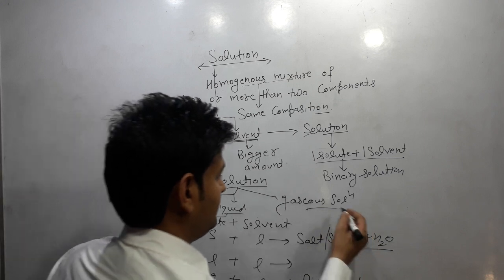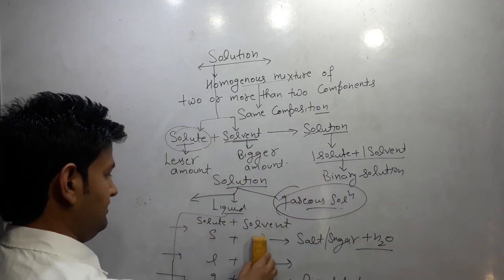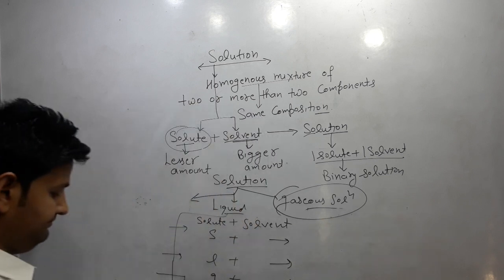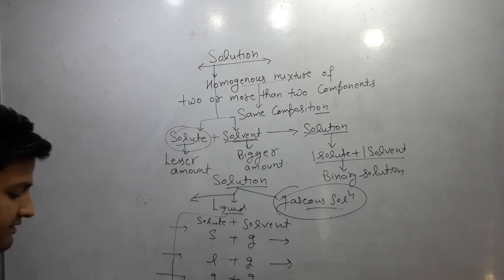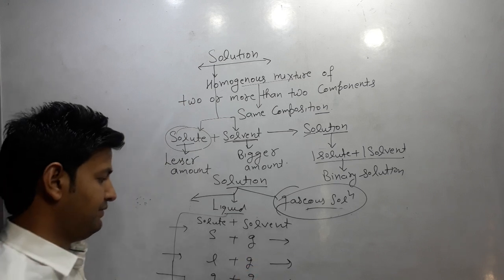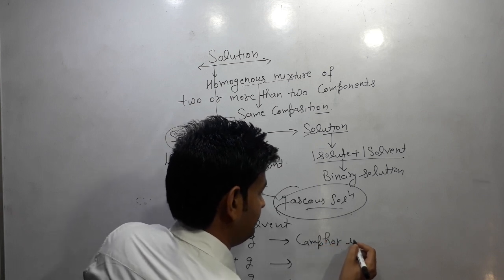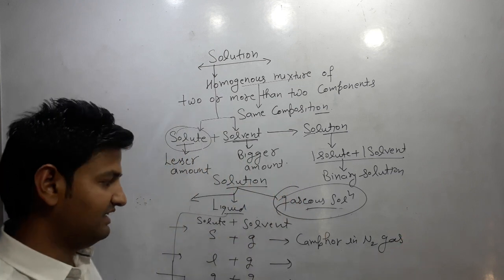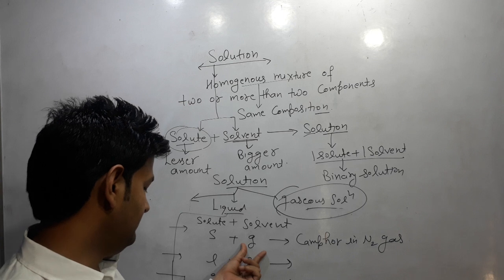Next type is gaseous solution. In case of gaseous solution, solvent is gas. First example is camphor in nitrogen gas, in which solute is solid and solvent is gas.